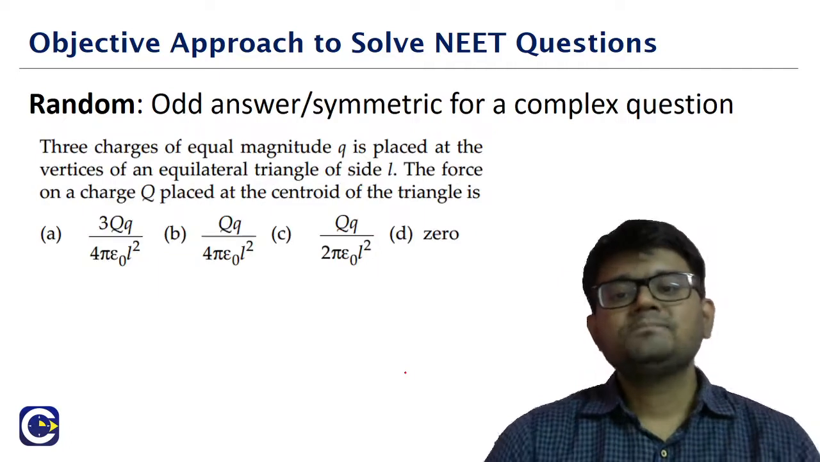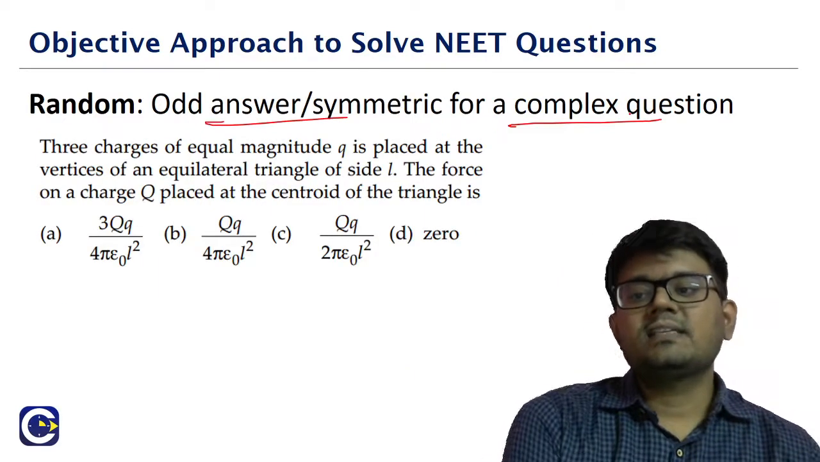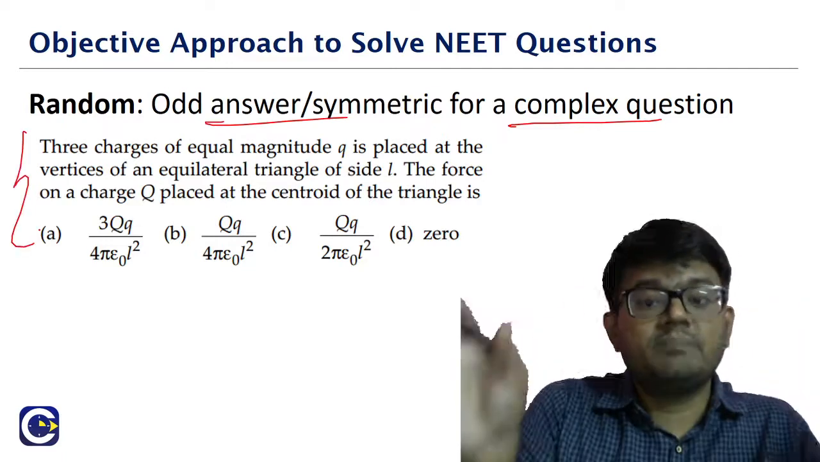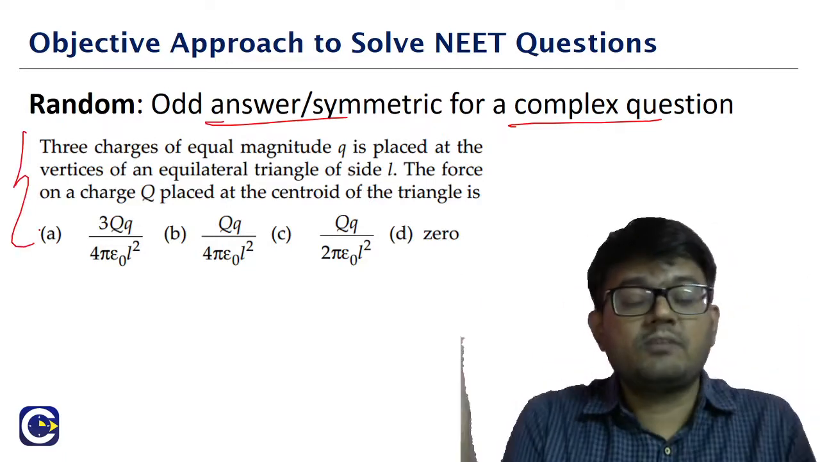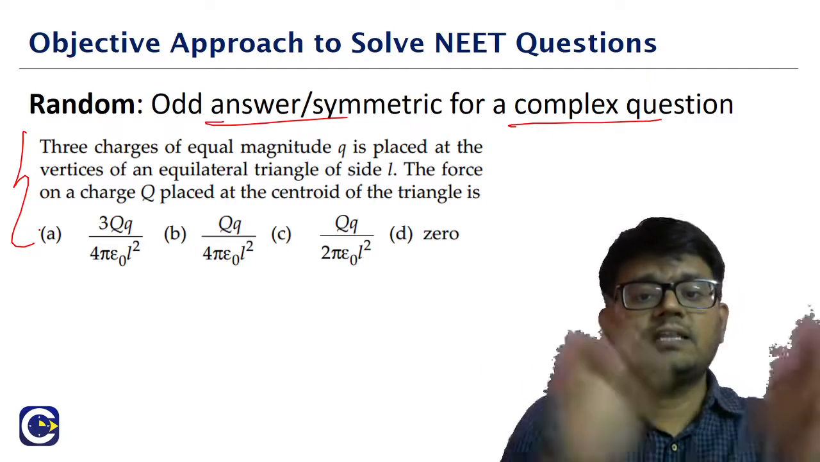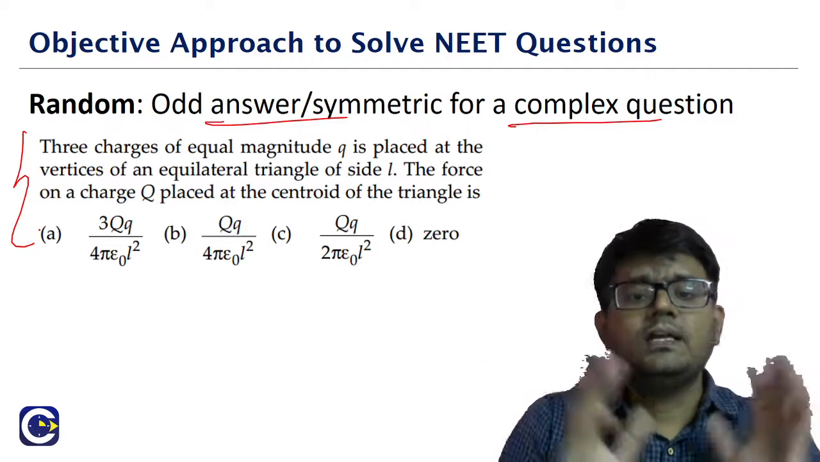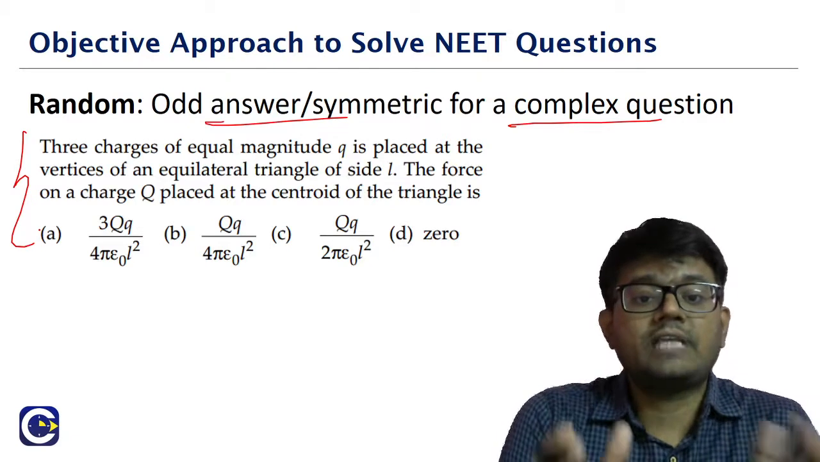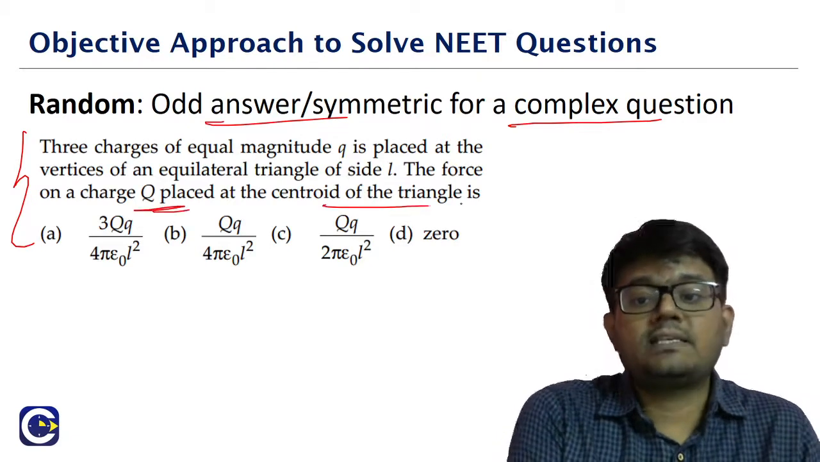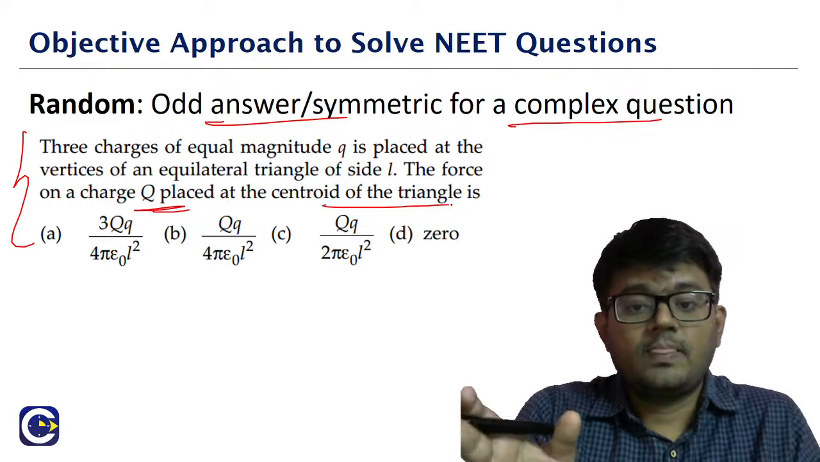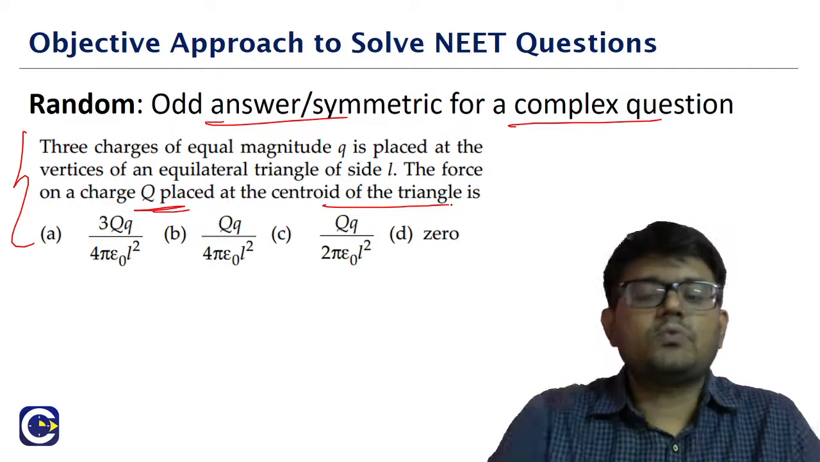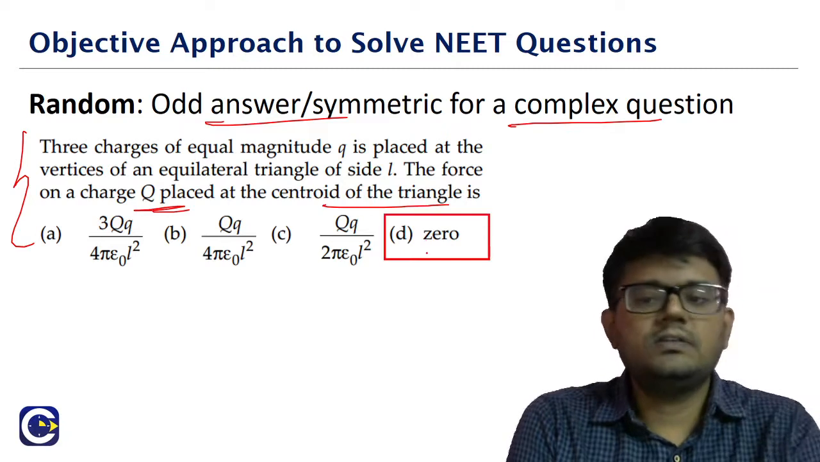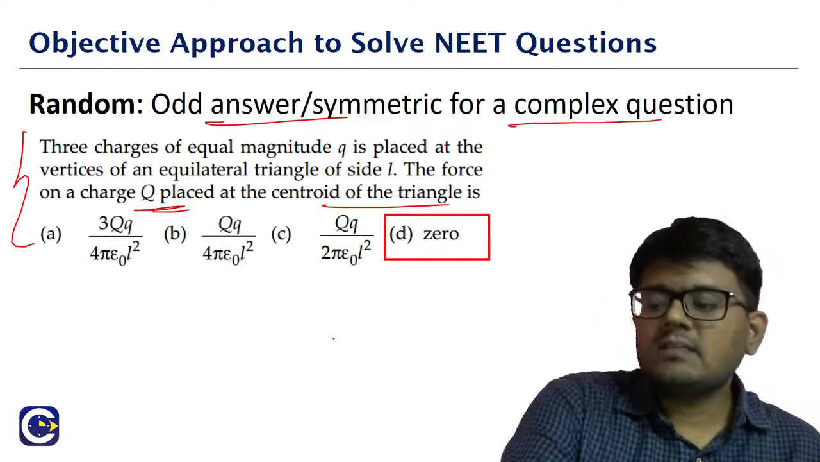Now let us go to the odd answer or symmetric answer for a complex question. This is not even such a complex question; sometimes we might have even more complex questions. There are 3 charges of equal magnitude placed at the vertices of an equilateral triangle of side length L. They're asking what is the force acting on a charge Q placed at the centroid of the triangle. Among the given options, the odd answer is 0. The odd answer is the most symmetric answer.